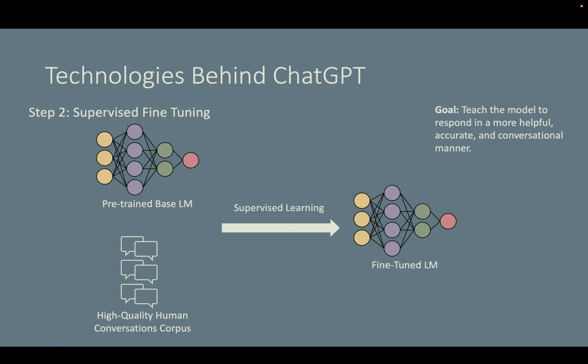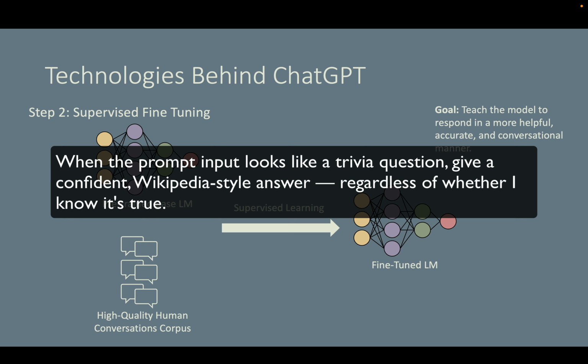So basically in step 2, supervised fine-tuning, we're essentially saying, here's a question, and here's how a human would answer it. Imitate this style. This is something called behavioral cloning, copying surface patterns without necessarily understanding or grounding in truth. The model isn't explicitly trained to reason, verify, or fact-check, just to look like the good answers from human annotators or labelers. So it might learn something like, when the prompt input looks like a trivia question, give a confident Wikipedia-style answer, regardless of whether I know it's true or not.